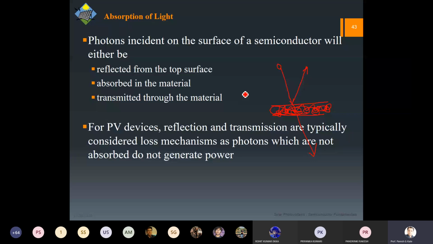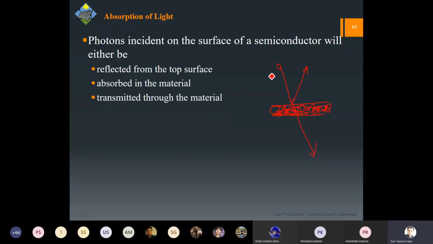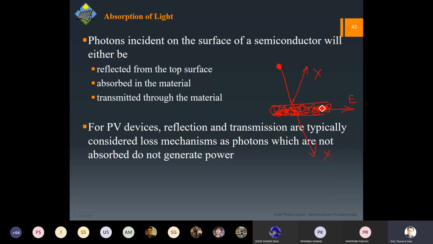Obviously for photovoltaics, we want every bit of energy to be absorbed in the solar cell so that it will give away the electricity that we want. So everything should get absorbed. It means this process is bad and this process is bad. Reflection and transmission are considered loss mechanisms. So this word you will remember.